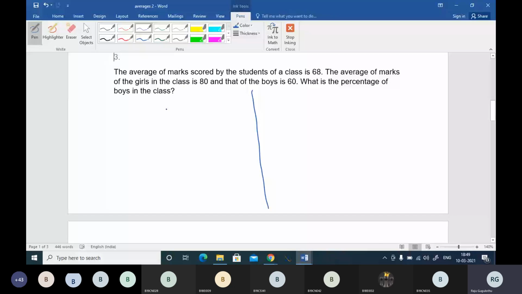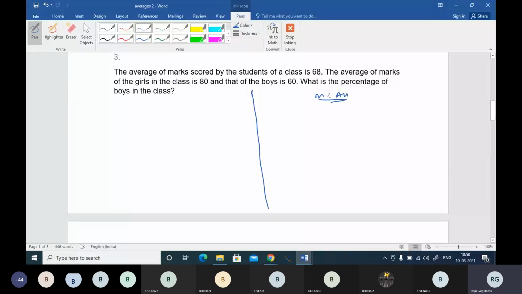Chalo, we'll do this. See, the average of marks Sir, scored is by it the 60%? Madam, we'll tell you whether it is 60% or not. I don't know the answer. Okay, the average of marks scored by the students. See, I'll tell you two methods, madam. One is mixtures and alligations, what we have applied just now.